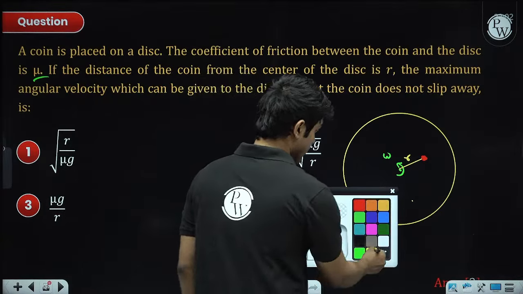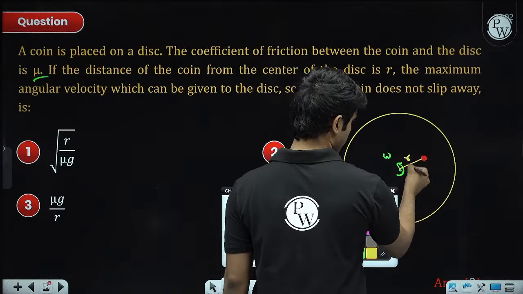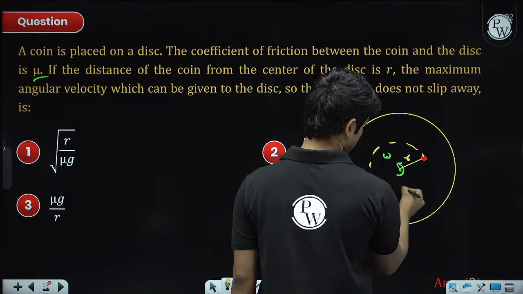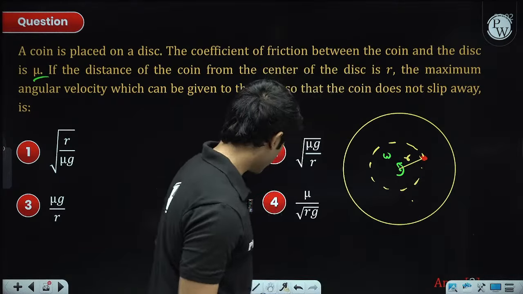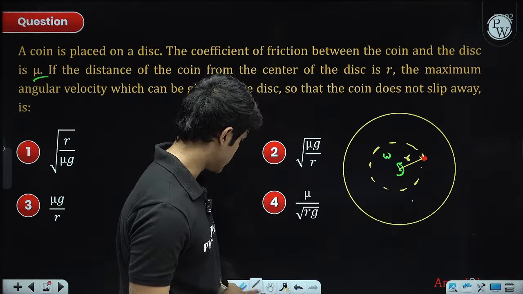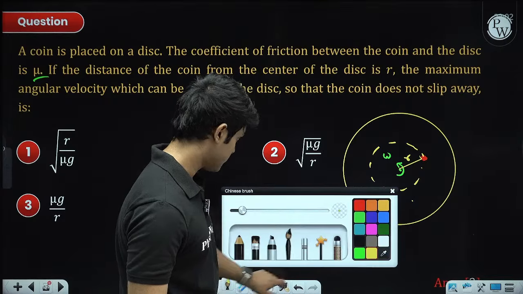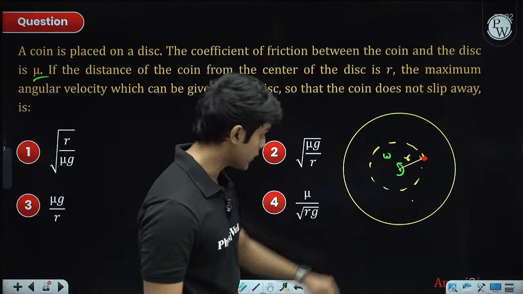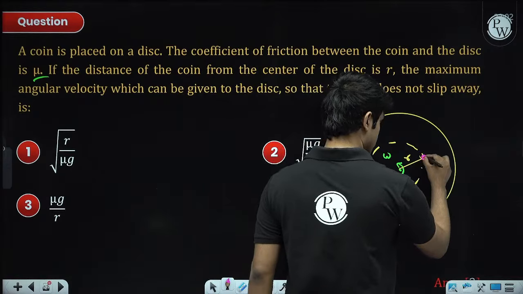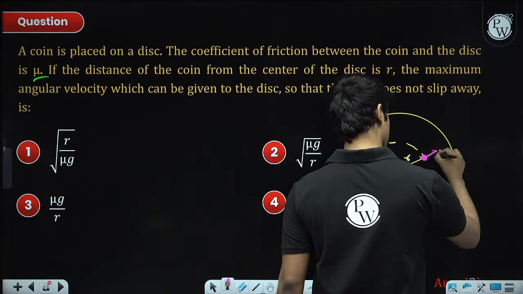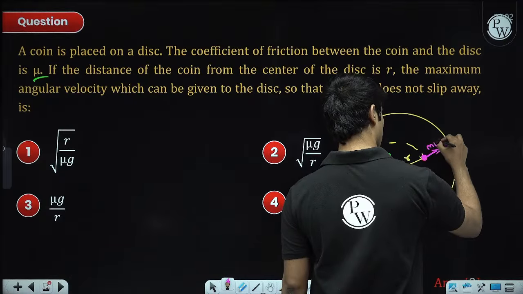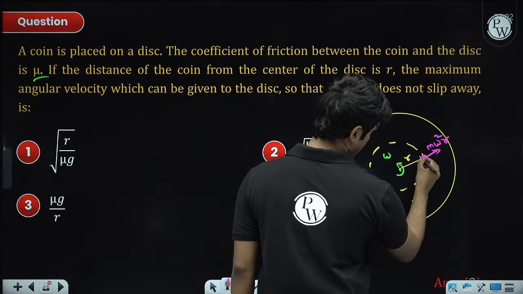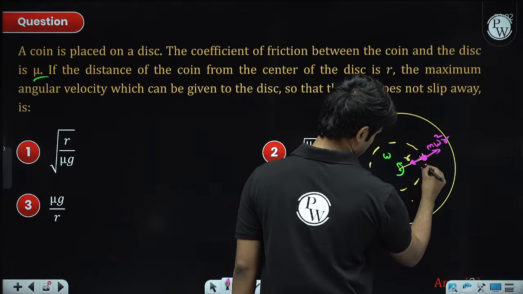So basically, if the coin does not slip away, it should move in the same circular motion. It should move in this circular motion, right? So you can use the centrifugal force instead. So if I solve the problem with respect to the disc, the centrifugal force will be in this direction, and its magnitude is m omega square r. Who is balancing the m omega square r? It is the inward friction force, right?